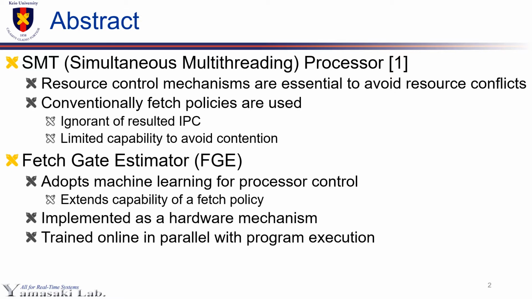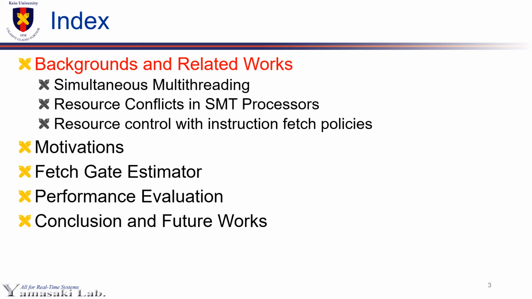Unlike simple predictions such as the perceptron-based branch predictor, the FGE adopts machine learning to control processor resources directly. Its learning models are implemented as a hardware mechanism and trained online in parallel with program execution. As an introduction to our research, we will introduce the background and related works, including simultaneous multithreading and resource conflicts in SMT processors.